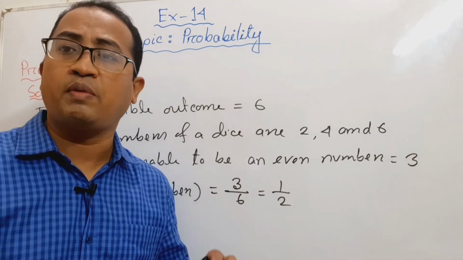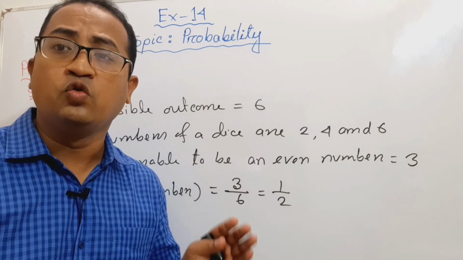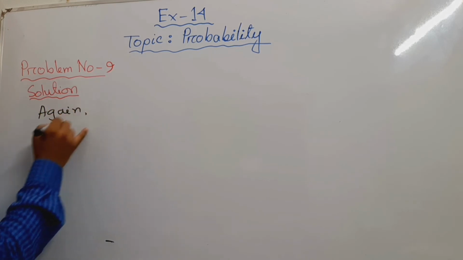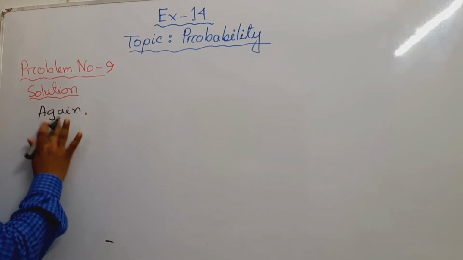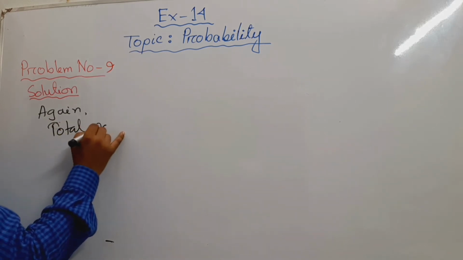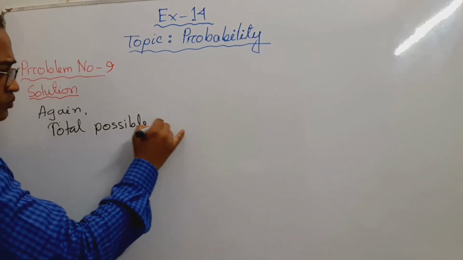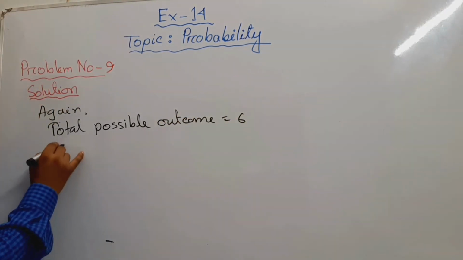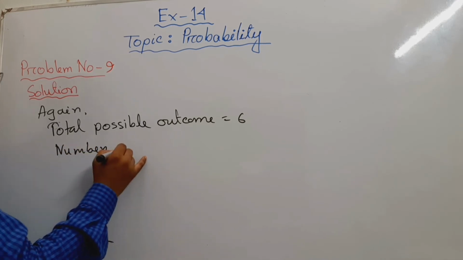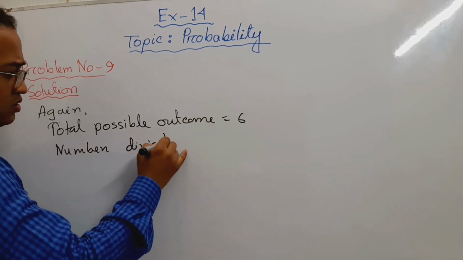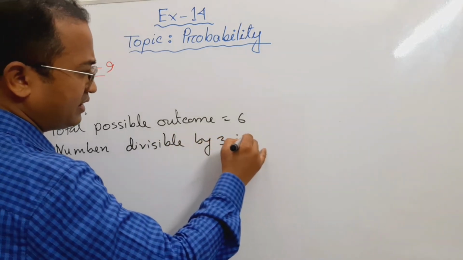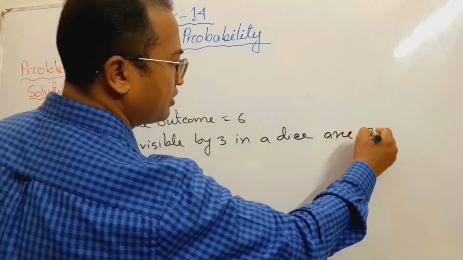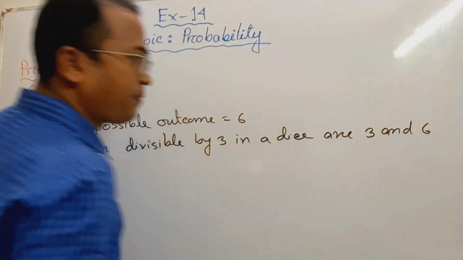Now we will find out the probability to be a number which is divisible by 3. Again, total possible outcome is 6. Numbers divisible by 3 in a dice are 3 and 6.